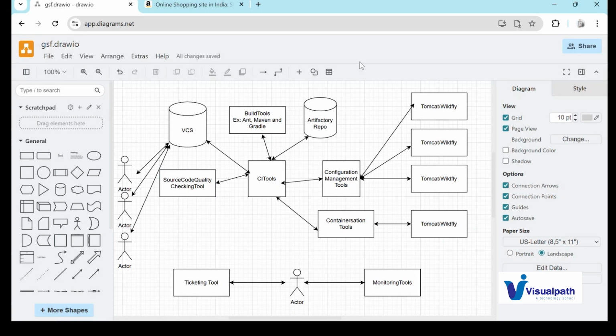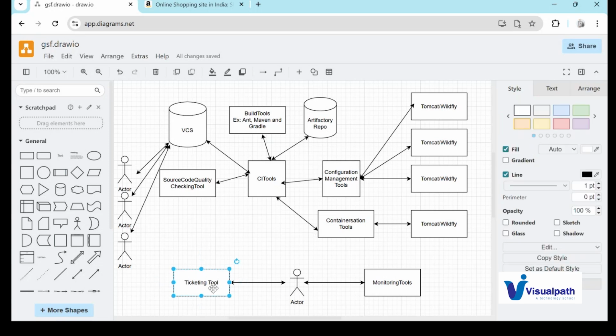Being human, we cannot monitor our entire infrastructure, whether it is working fine or not. So we will be using monitoring tools like Prometheus or Grafana. If anything goes wrong with our infrastructure, Prometheus or Grafana will send a notification to the supporting team member using a ticketing tool, which will assign a ticket to the concerned team member. If the issue is on the application side, this team member will assign a ticket to developers. If the issue is on the infrastructure side, they will assign a ticket to the DevOps engineers. So this entire process is called the CI/CD process, guys.